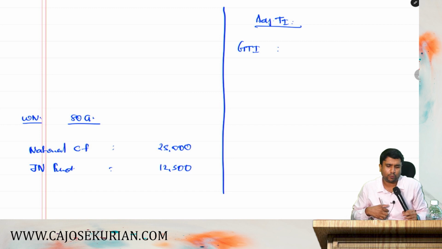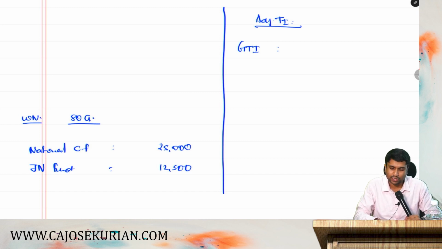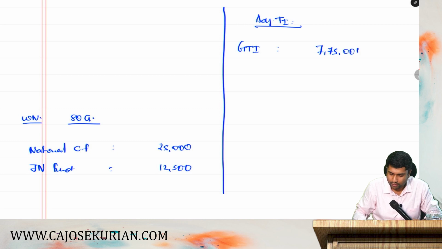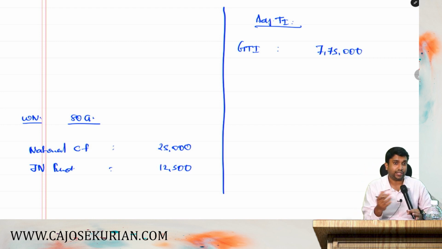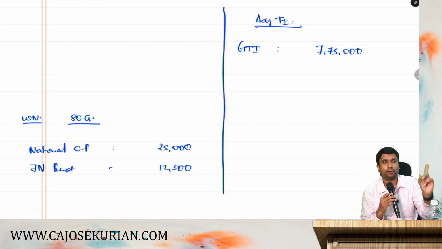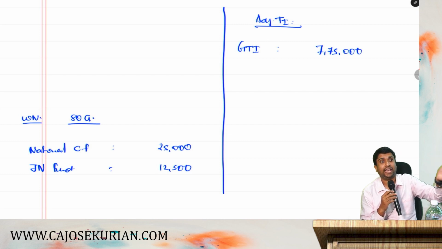You don't need to compute, that is already given in the question. How much is the gross total income? 7,75,000 is the gross total income. From that, you can claim all the allowable deductions from 80C to 80U. In this question, they are not mentioning long-term capital gain or short-term capital gain under 111A or 115A, AB, AC, AD, etc. So, we don't have to consider that. The only thing that we have to deduct is chapter 6A deductions apart from 80G.